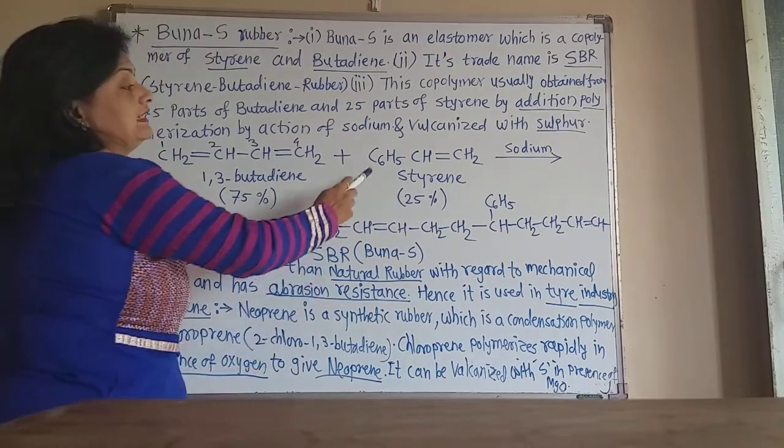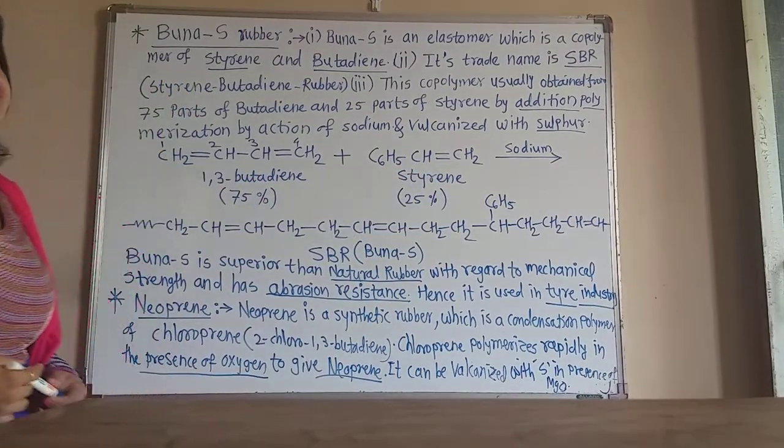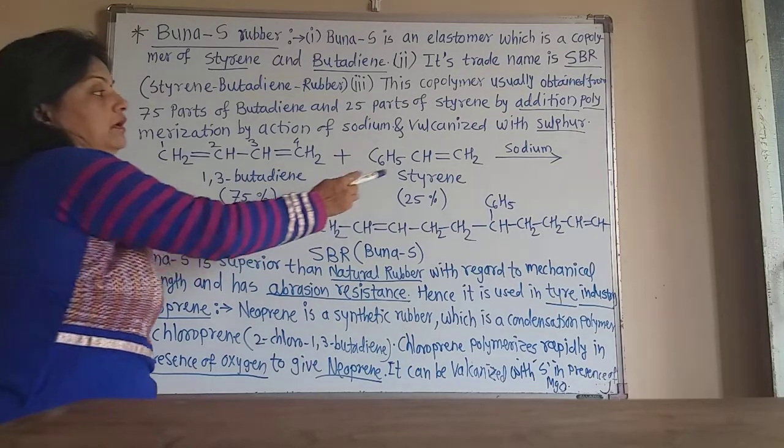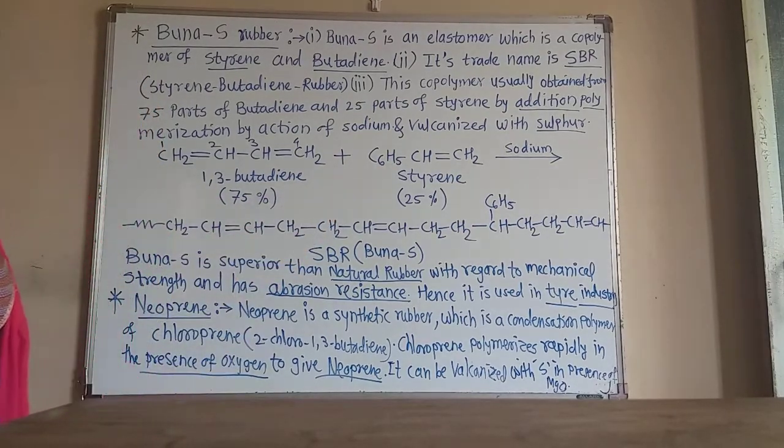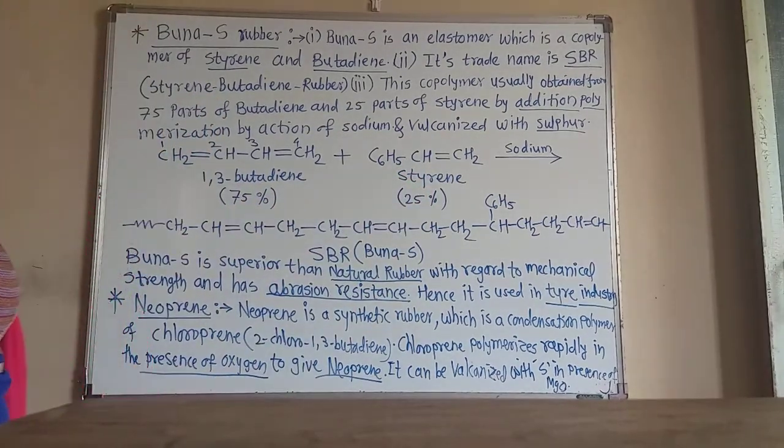Now styrene is nothing but the benzene ring with this CH double bond CH2, the vinyl group, joined to the benzene ring. C6H5 means this is the benzene ring. So at the benzene ring there is the attachment of this CH double bond CH2 unit. Now that is styrene, remember that.